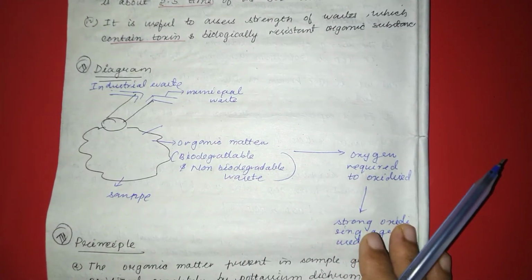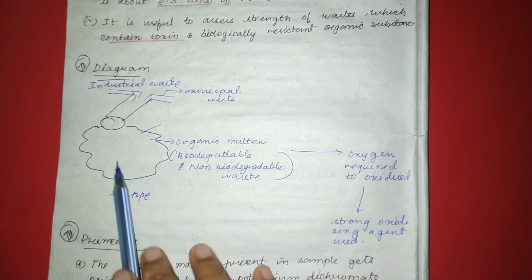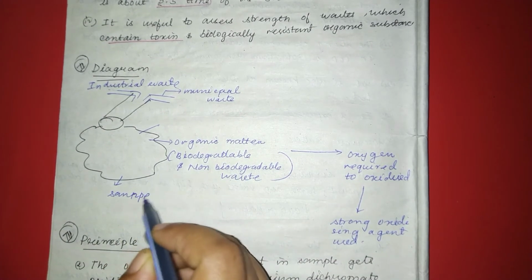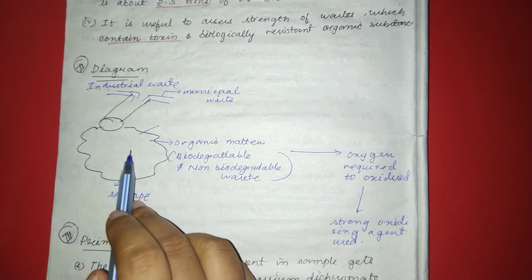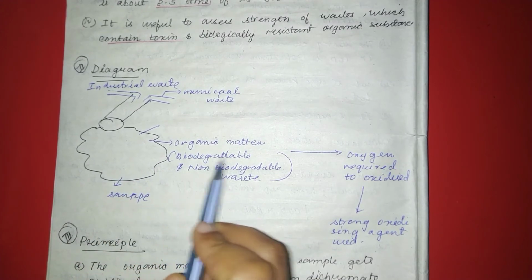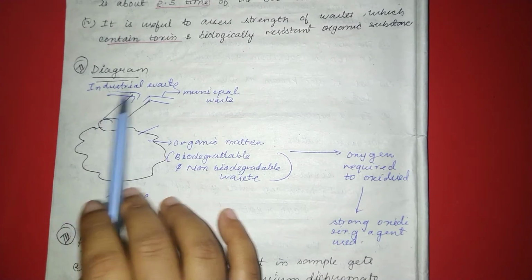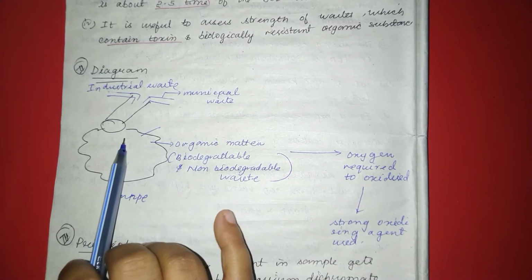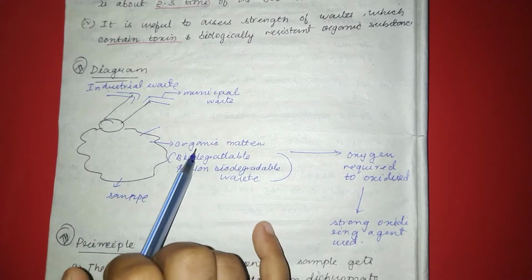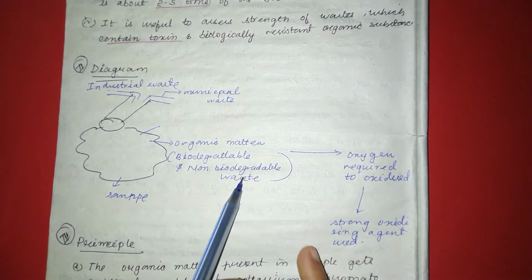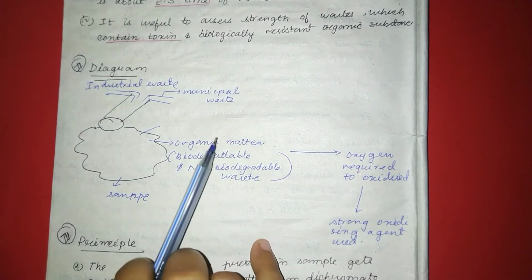This is a diagram of COD. This is a wastewater. This is a sample. This is wastewater which contains organic matter, that means biodegradable and non-biodegradable. This is a river which collects the industrial waste and municipal waste, that means it contains organic matter which consists of both biodegradable and non-biodegradable waste.